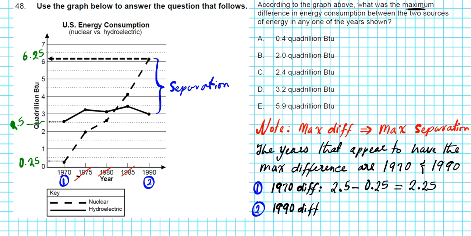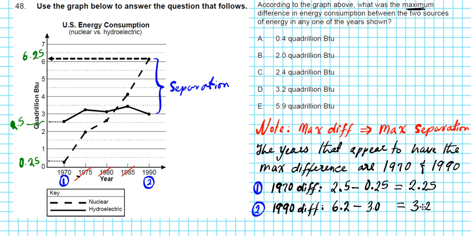So the separation for 1990 is going to be the maximum, which is 6.2, the upper one, minus the lower one, which is the hydroelectric, 3.0. When you subtract 3.0 from 6.2, you end up with 2 minus 0 is just 2, and then 6 minus 3 is 3, so 3.2.